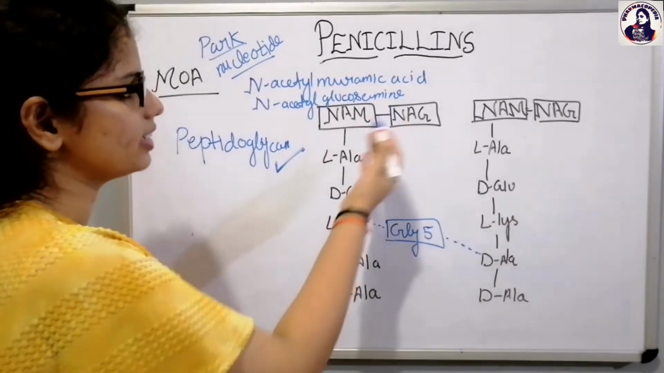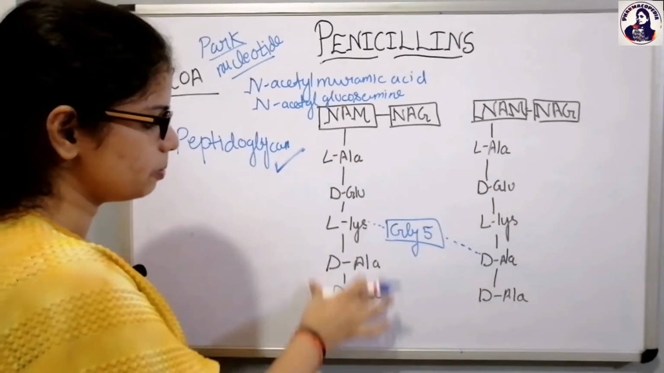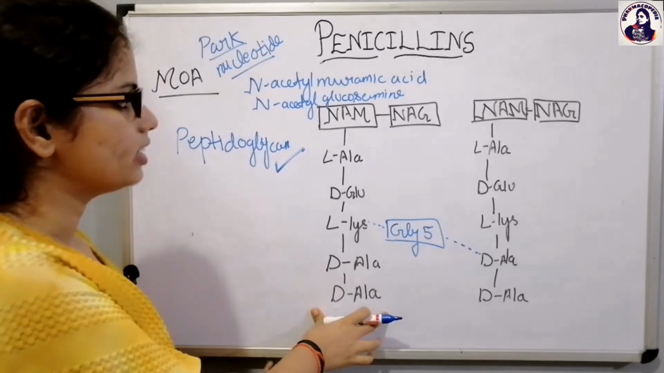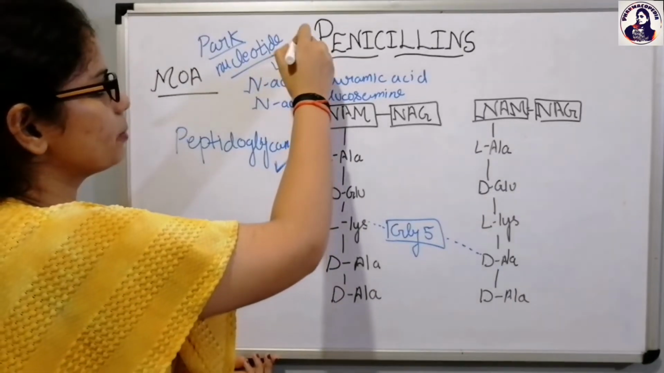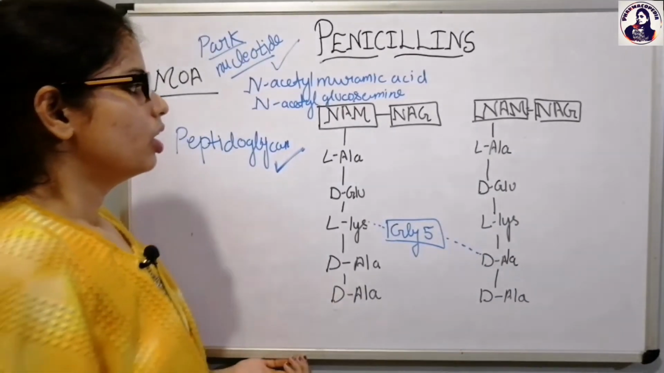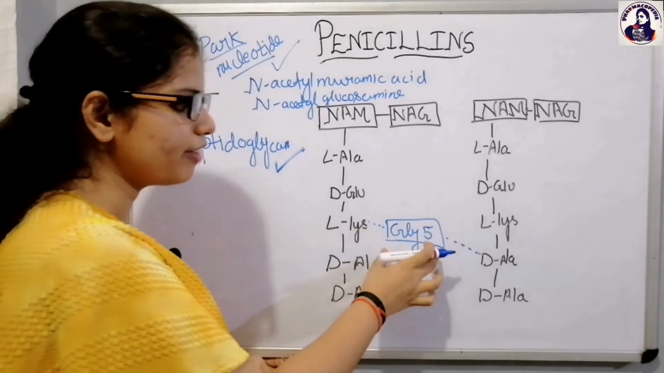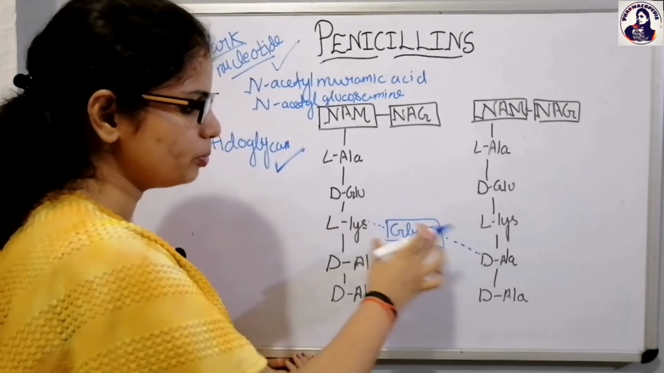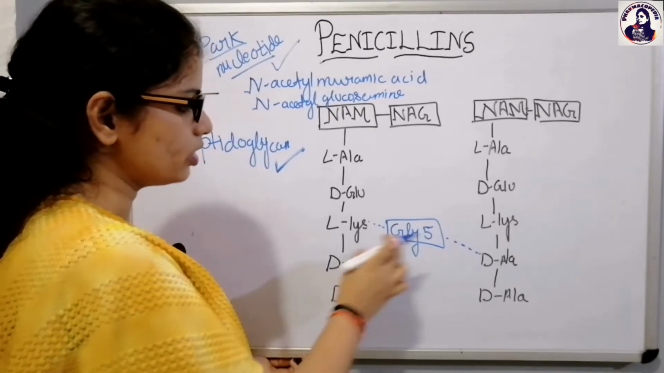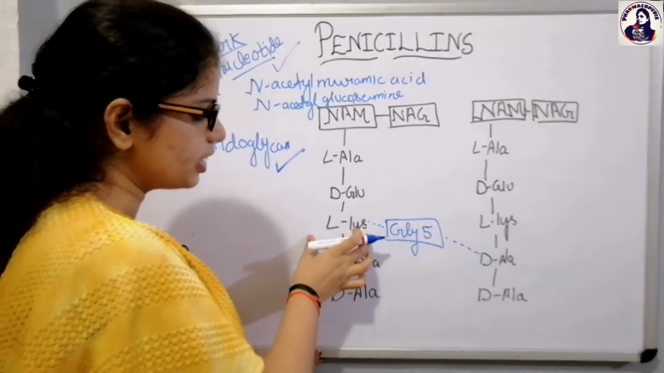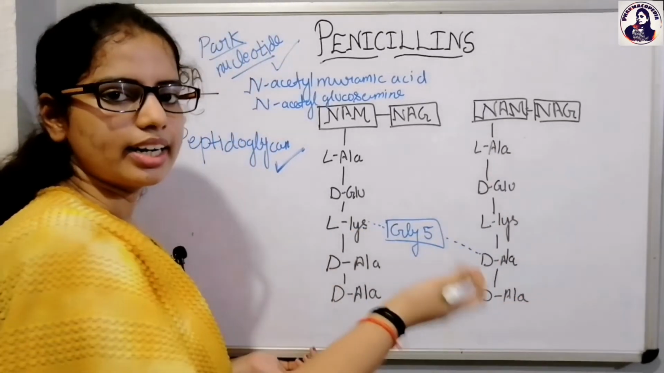N-acetylmuramic acid and the N-acetylglucosamine. So to these amino sugars, the pentapeptide is attached. As a result, this NAM along with the pentapeptide is termed as Park nucleotide because Park identified it. To the third peptide, which is the L-lysine, 5-glycine is attached. So it is clear from here that 5-glycine performs the function of cross-linking. It cross-links the L-lysine, that is the third peptide, to the D-alanine of the other glycan unit.